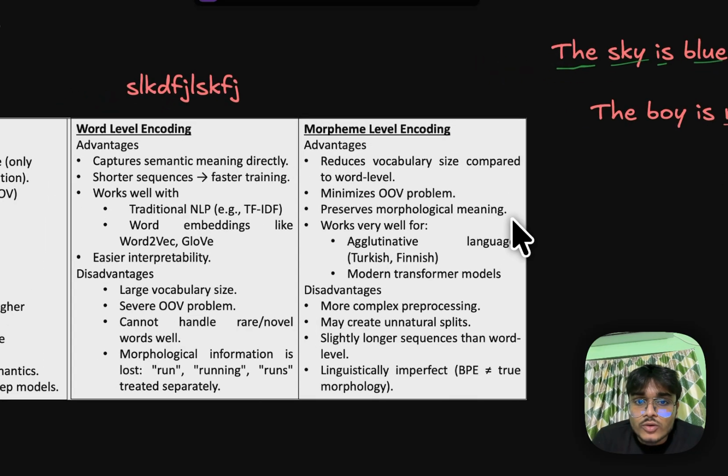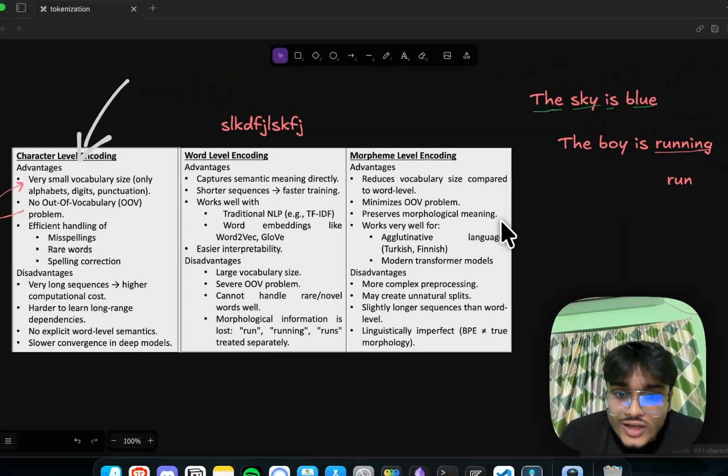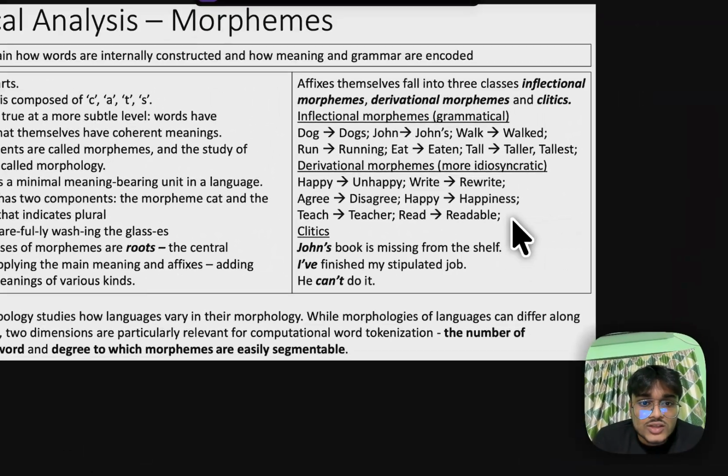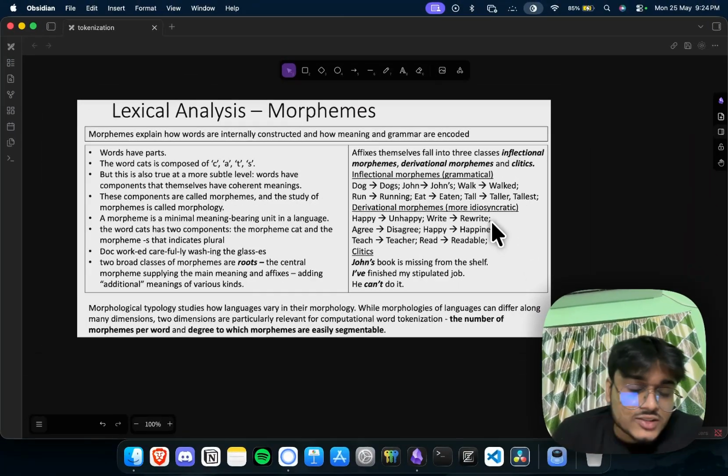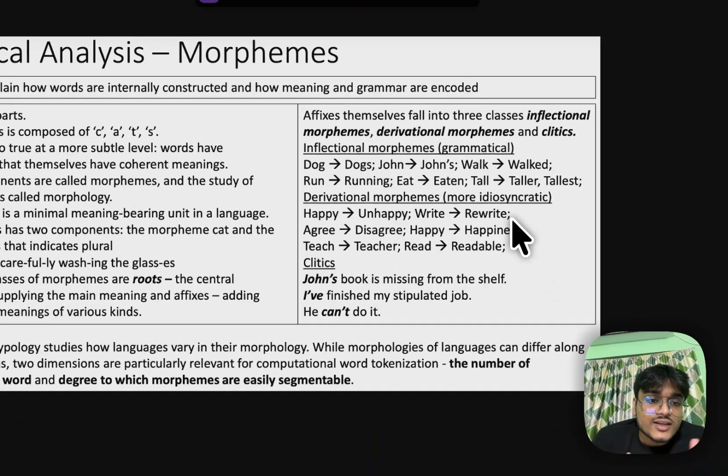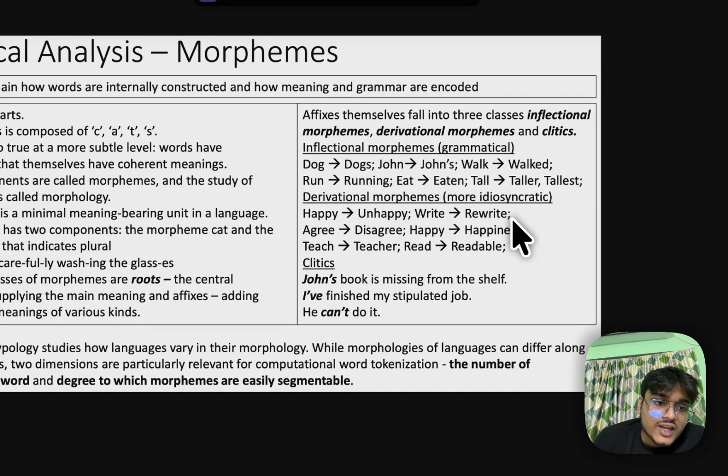Next, we're going to talk about the levels of tokenization, or how we can differentiate them. Basically in lexical analysis, we have talked about these three things. There are three types of encodings which we use in lexical analysis. So morphemes we talked about.